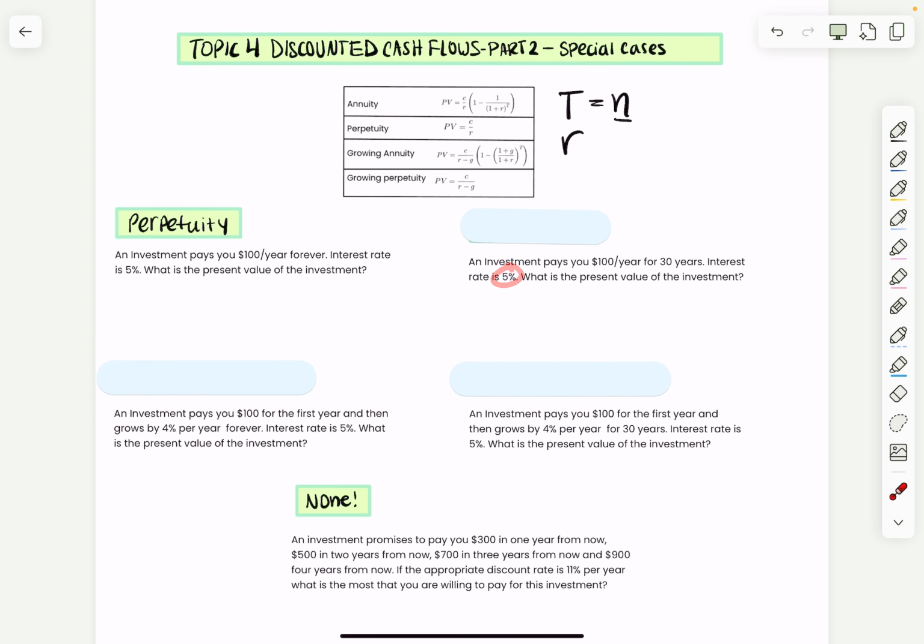Here I see one rate, so I know it's going to be one of these. And it says that an investment pays you $100 a year for 30 years. So N, the number of years that I'm going to get paid, is 30. N exists, it's a finite number of years. So N is for annuity, it's going to be an annuity.